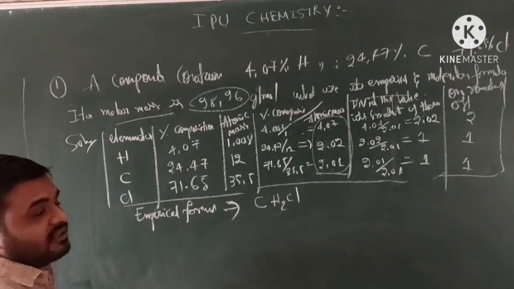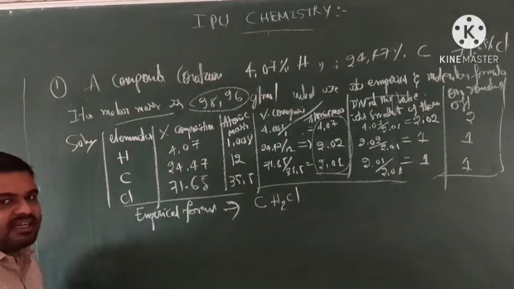So how do we identify the molecular formula?